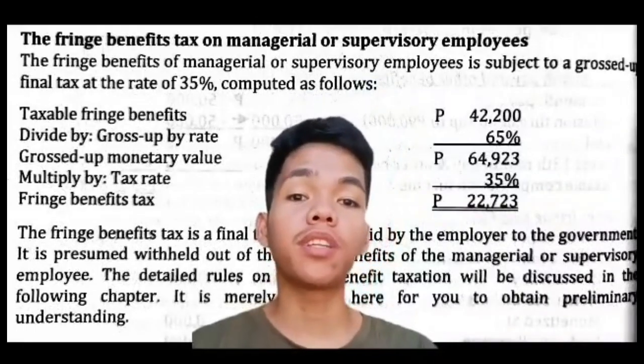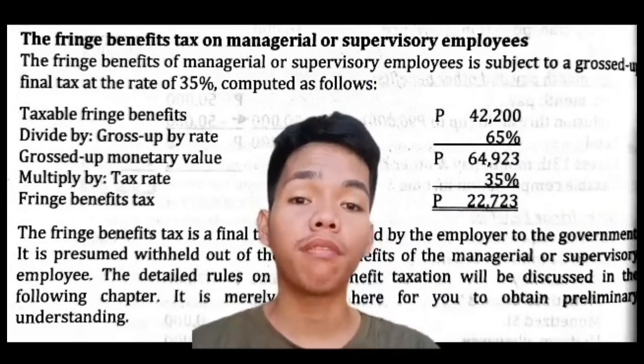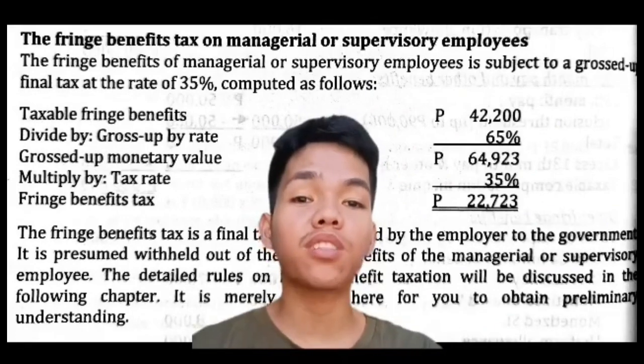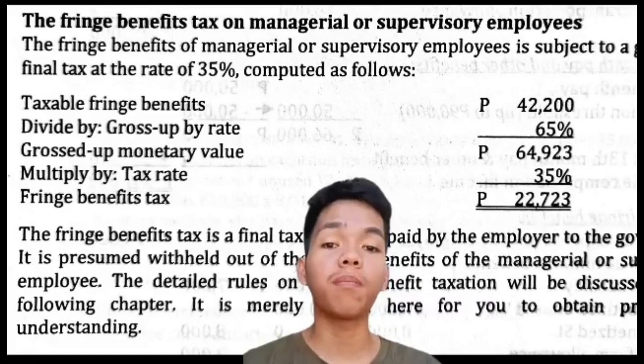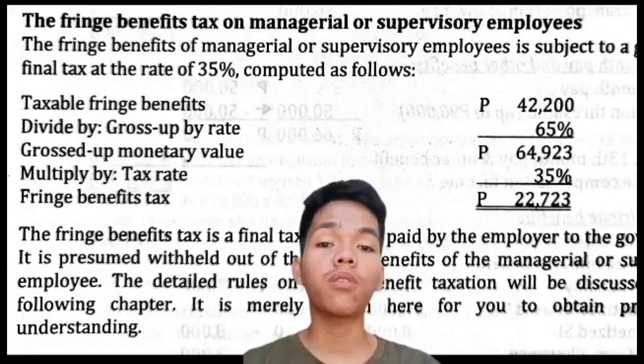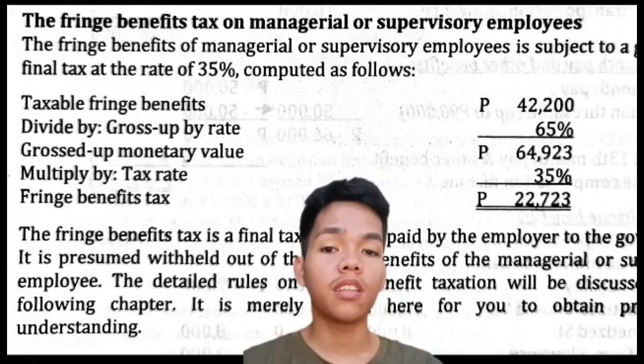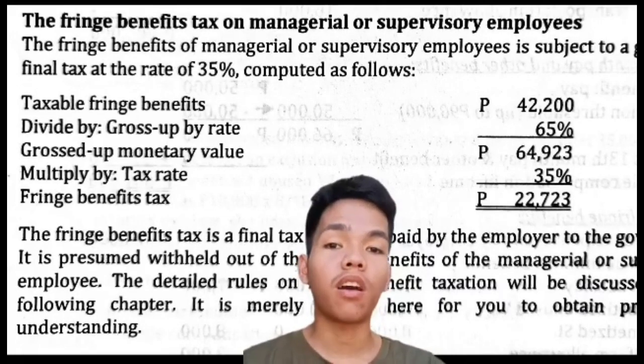The fringe benefits tax on managerial or supervisory employees is subject to a grossed up final tax at the rate of 35%. So it is computed as follows. Taxable fringe benefits, 42,200 pesos divided by gross up rate 65% is equal to 64,923 pesos, which is our grossed up monetary value, multiplied by tax rate, which is 35%, is equal to 22,723, our fringe benefits tax.